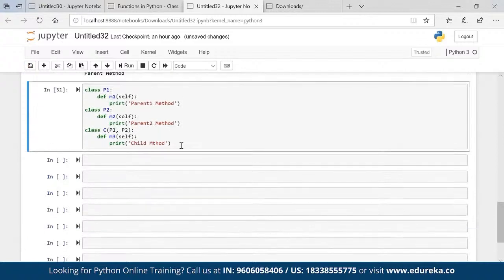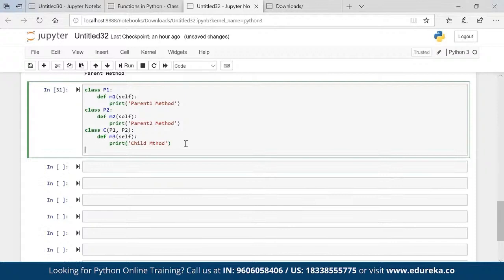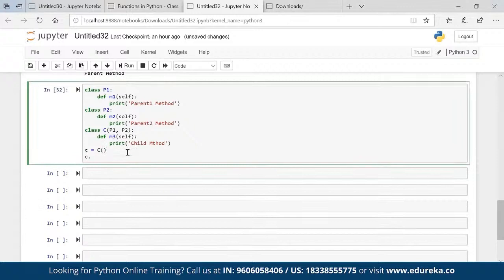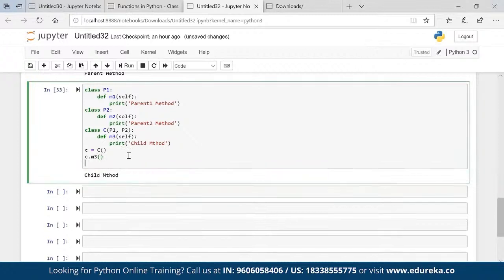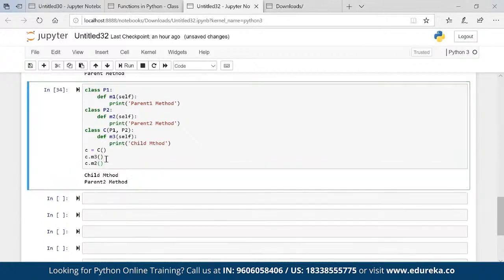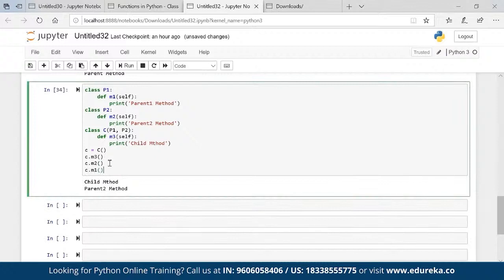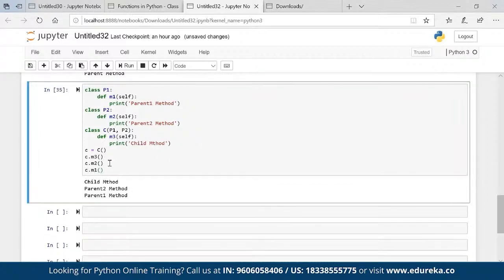Okay. Now what will we have? C should have a property of its own, M3. C should also have the property M2, which is coming from parent 2, and C has a property which is coming from parent 1 as well. So if I go ahead and create an object C, and if I call C dot, let's say M3, looks fine. C dot M2 looks fine as well. C dot M1 looks fine as well.